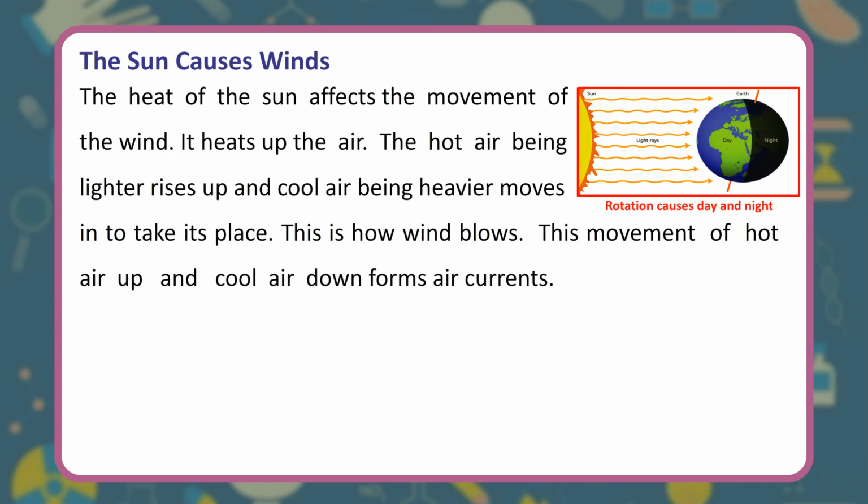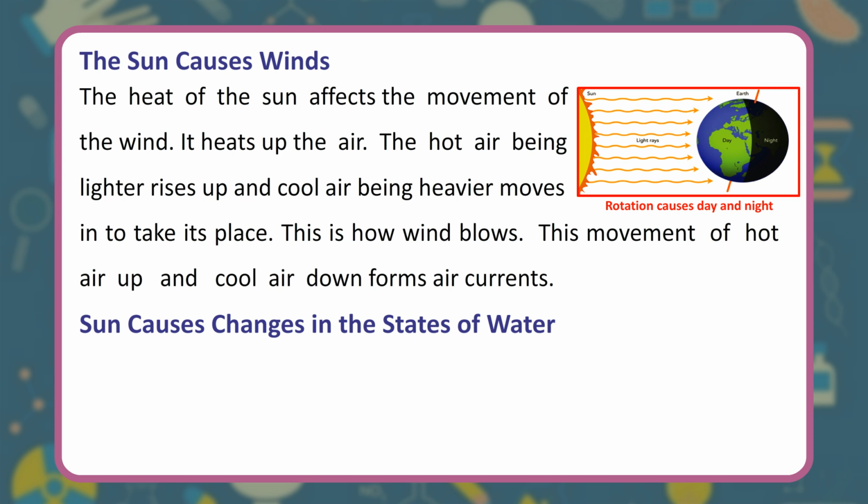The sun causes winds. The heat of the sun affects the movement of the wind. It heats up the air. The hot air being lighter rises up and cool air being heavier moves in to take its place. This is how wind blows. This movement of hot air up and cool air down forms air currents.